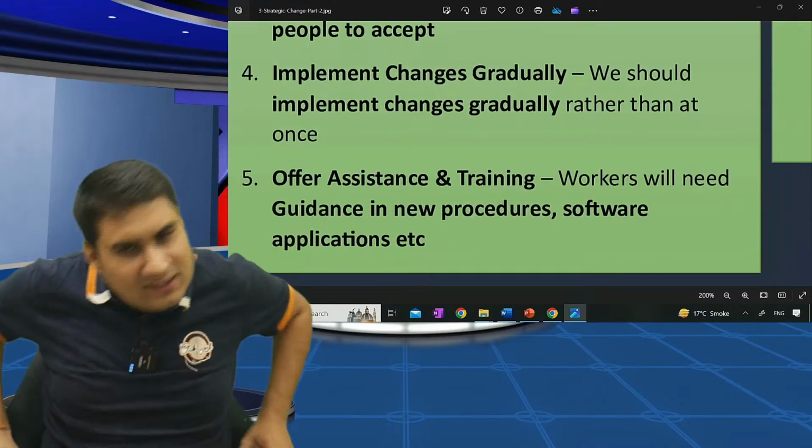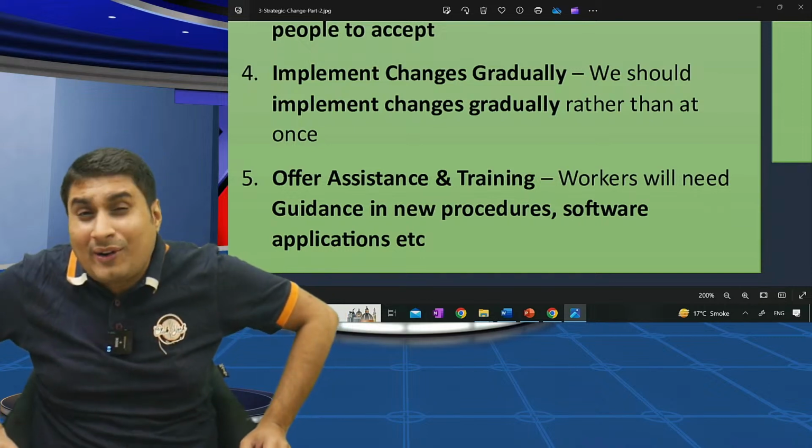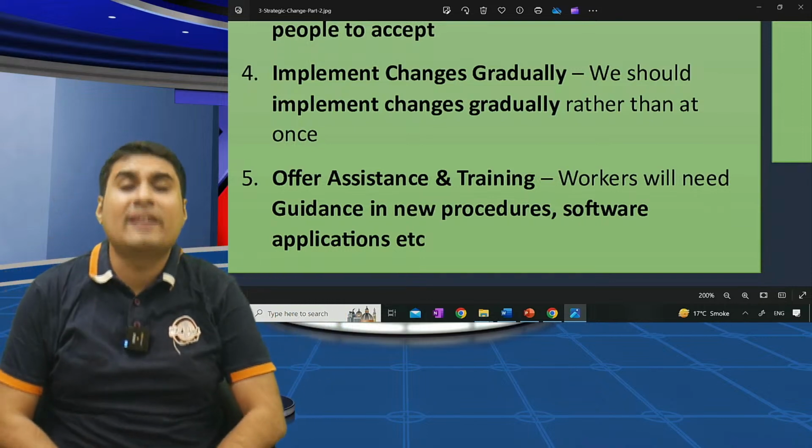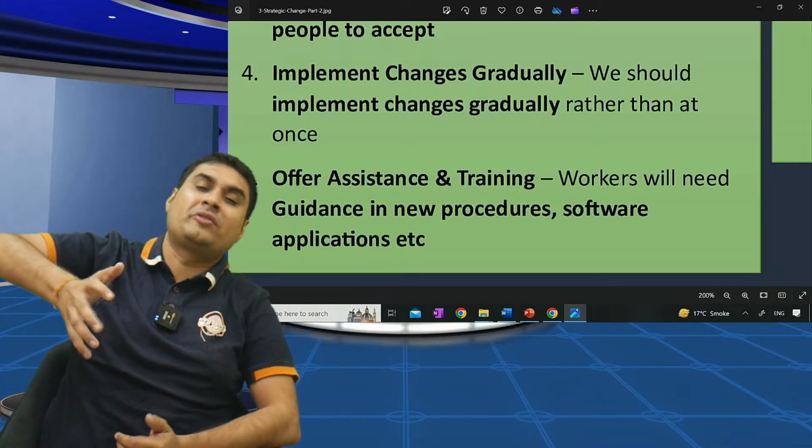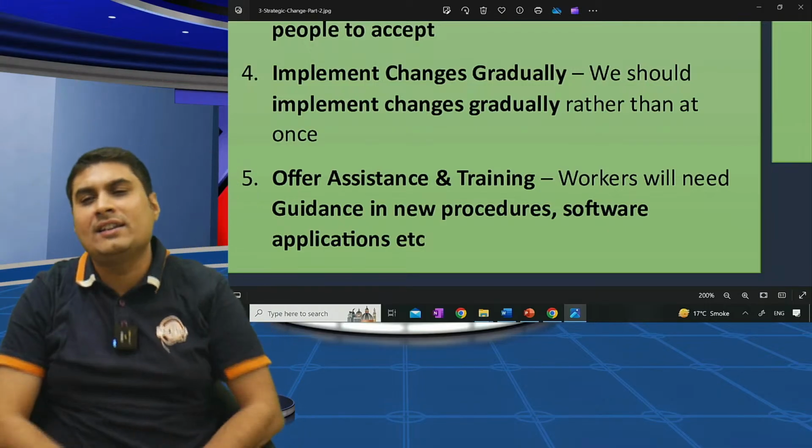Last, if people are facing problem in new methods, new product, new service, offer assistance and training. We bring ERP software. We'll tell them this is how you use software. We'll give them 15 days training. That is how work will be done.